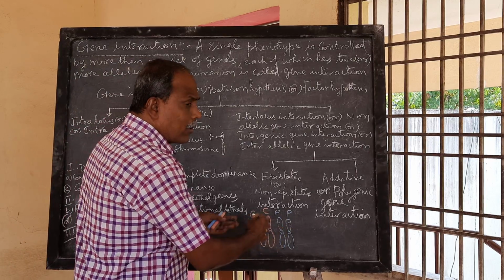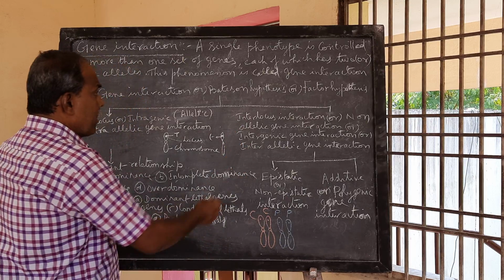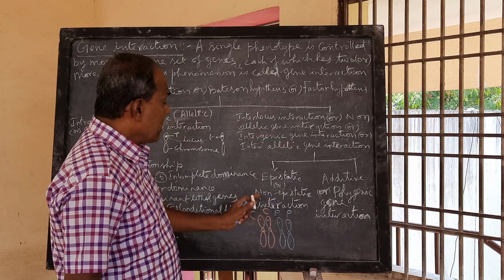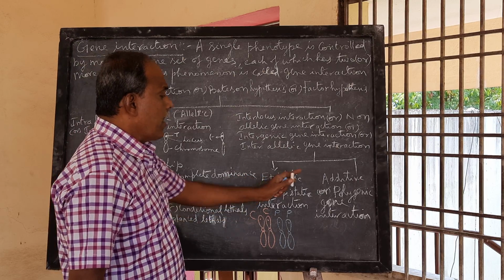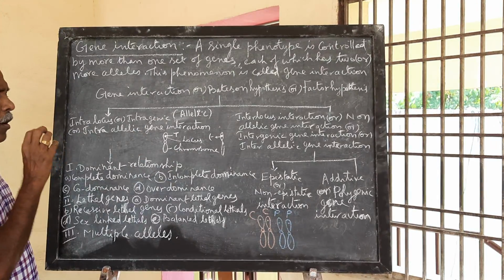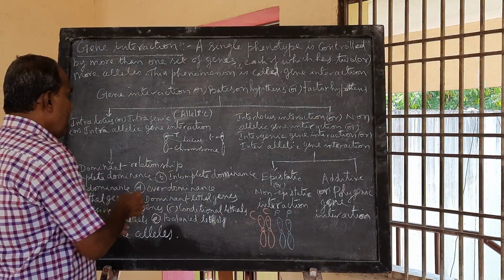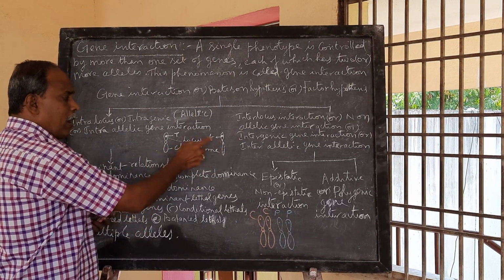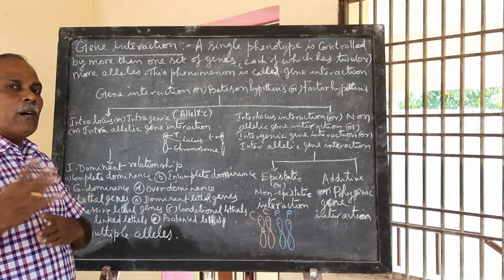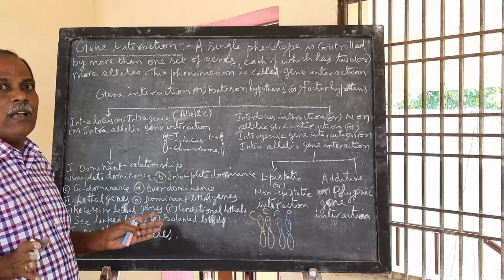Of course, you will study the characters and all that. I'll explain it when we come to each particular one. Under interlocus or non-allelic gene interaction, you get epistatic or non-epistatic interaction, and additive or polygenic gene interaction. So you just go through it once. Homologous pair, non-homologous pair: for example, the first homologous pair has the genes for determination of height, the second for color of the cotyledon, like the 7 pairs of chromosomes having 7 pairs of contrasting characters.